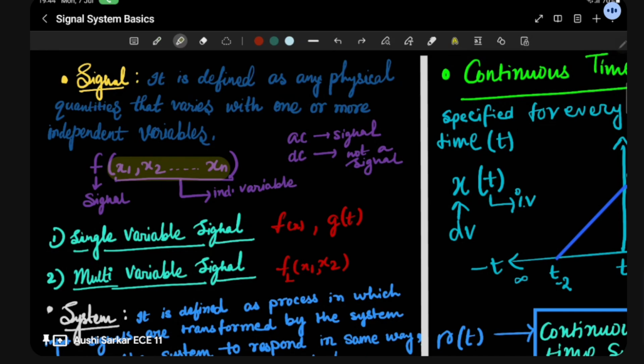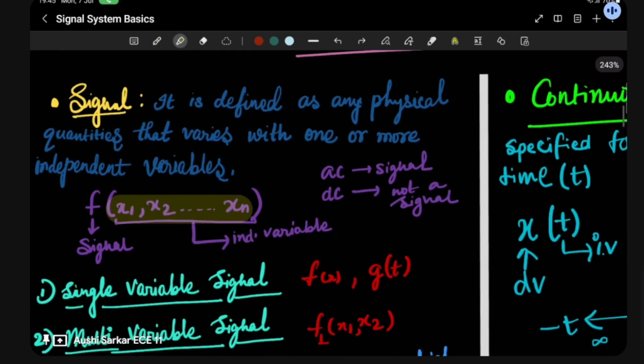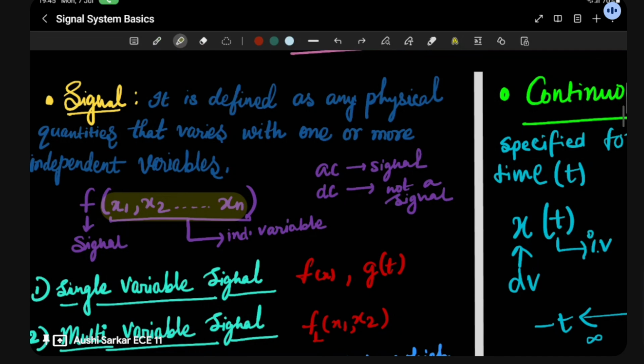Suppose let's take an example of AC and DC. What do you think, is AC a signal or DC? You can see that AC is transforming itself according to time, so it's called a signal. But DC doesn't do that. So AC is a signal, but DC doesn't give any kind of signal. So here is the definition of a signal: a physical quantity that varies with one or more independent variables is called a signal.